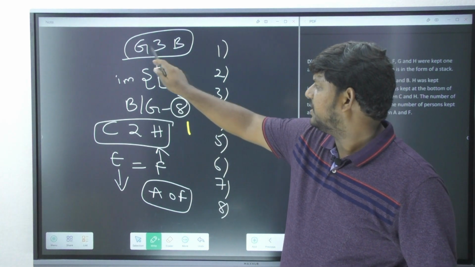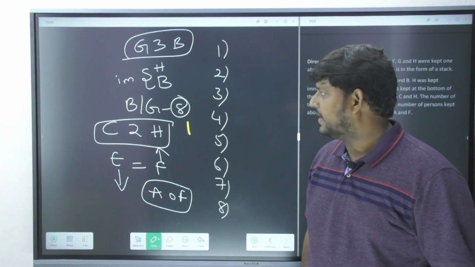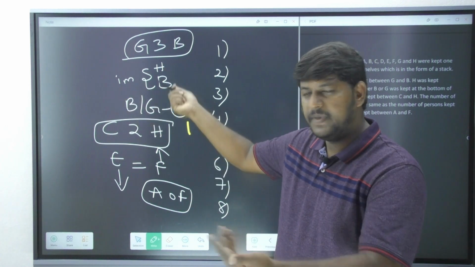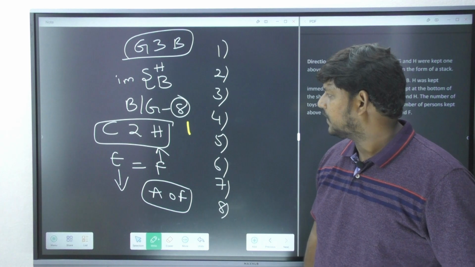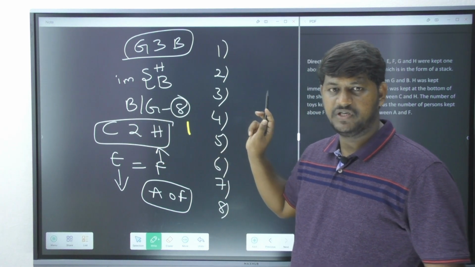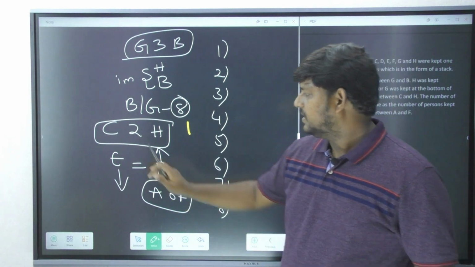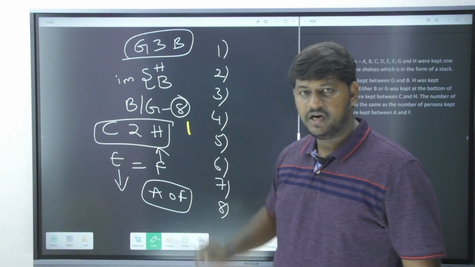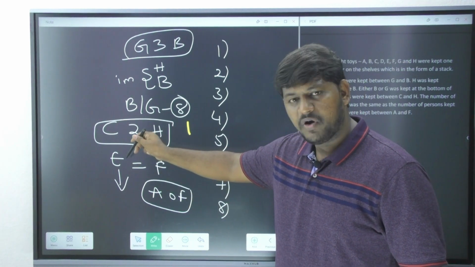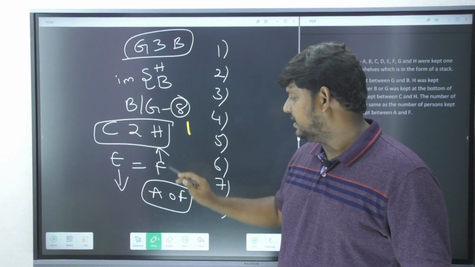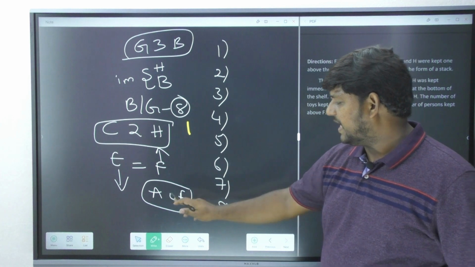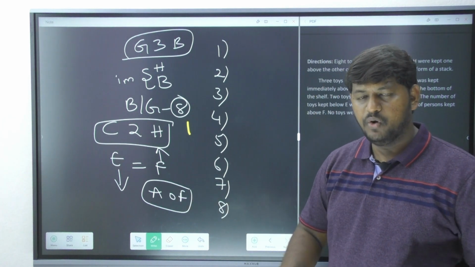Very clearly, in between G and B only 3 toys are there. Immediately above B, H should come, and in between B and G, one has to come at position number 8. Next, in between C and H there is a gap of 2. The number of toys down to E is equal to the number of toys up to F. In between A and F there is no gap at all.